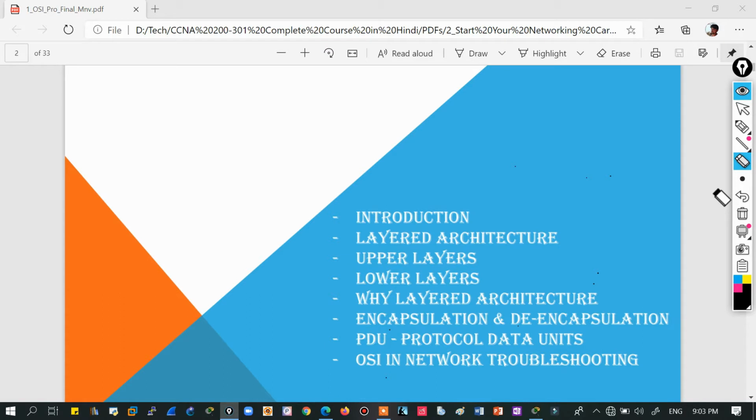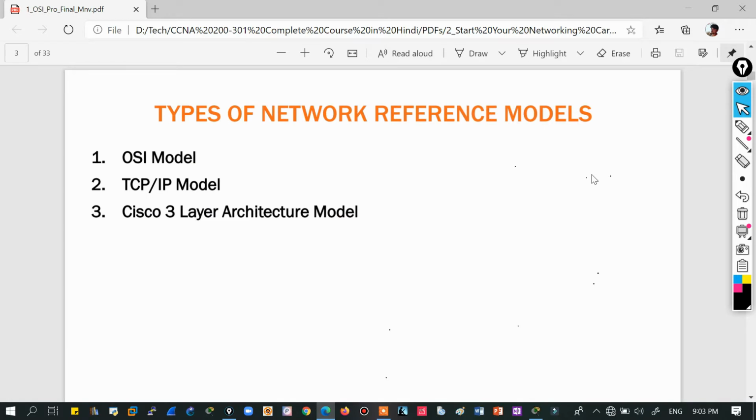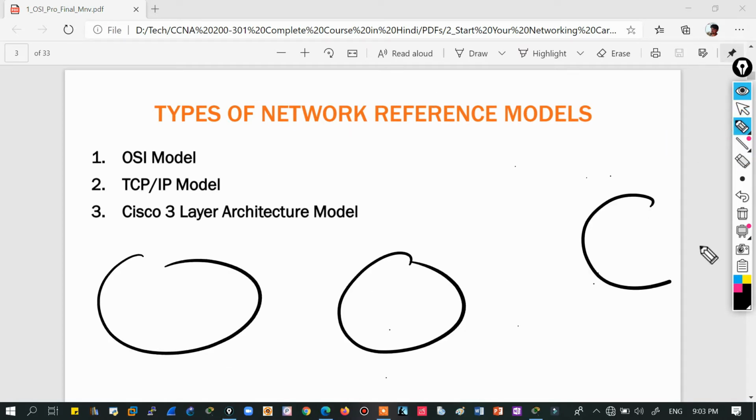So let's start with the first slide. This is going to be the types of network reference models. In the early stages of networking, different vendors were there. Let's take a simple example of 3 different vendors: this is IBM, this is Microsoft, and this is Intel.